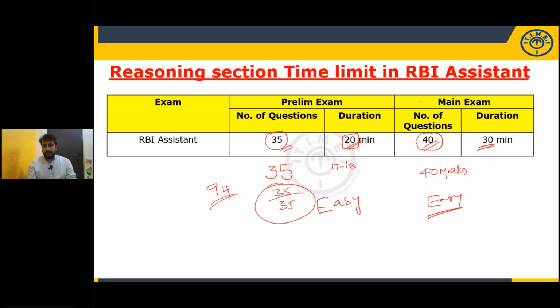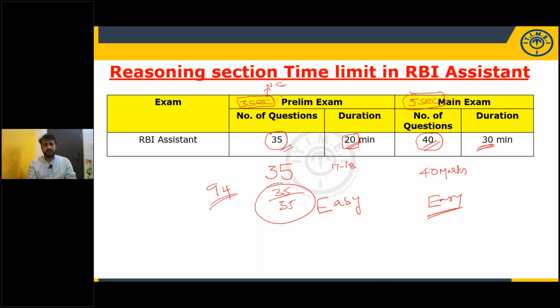You will have 5 sections in the main exam, whereas when you come to the prelims, you will have only 3 sections. Those 3 sections are, see, here we are discussing only reasoning, but I'm just giving a brief overview of that.